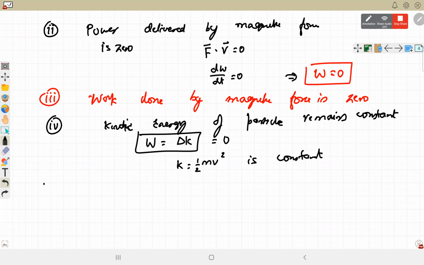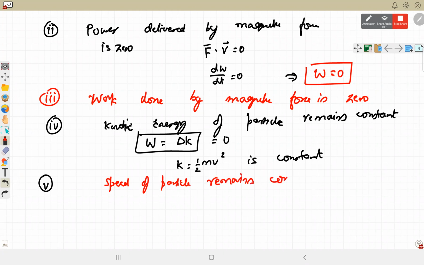मास तो anyways constant है, so kinetic energy depend करती है speed पे. So that means a particle which is moving under magnetic force, the speed of the particle remains constant. The speed of particle remains constant under the magnetic force.